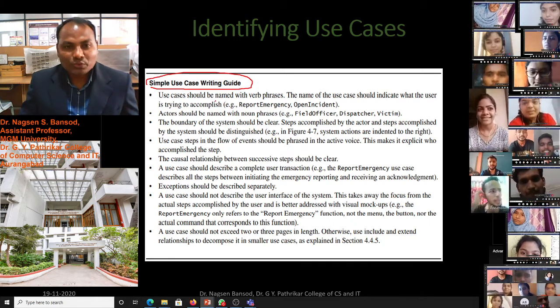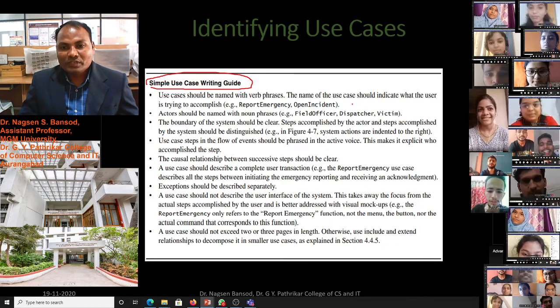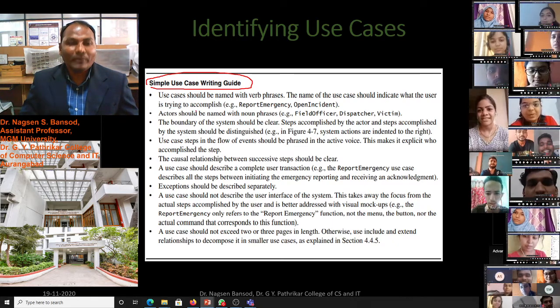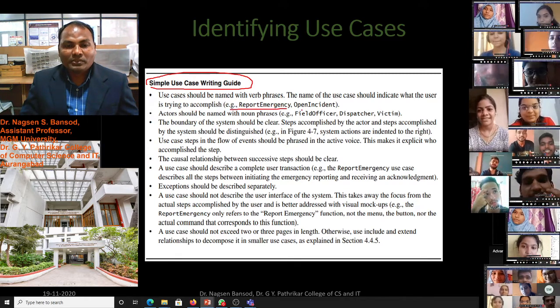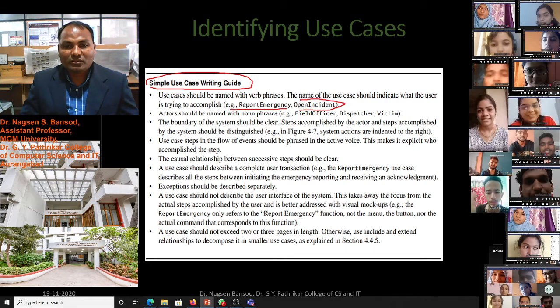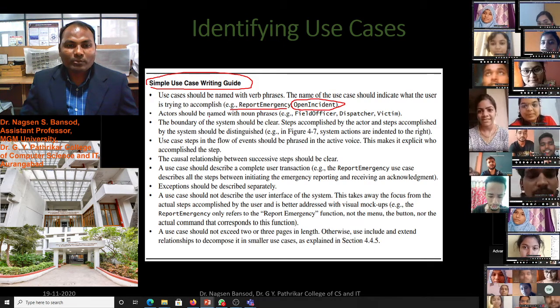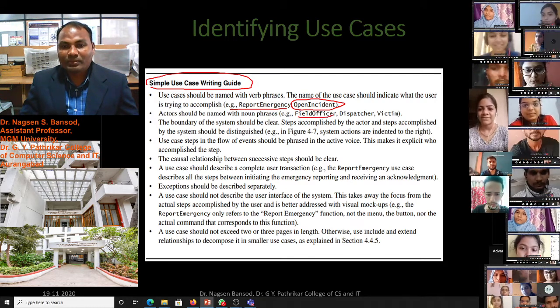Use cases should be named with a verb phrase. The name of a use case should indicate what the user is trying to accomplish. Report emergency is an example, as well as open incident, which we already discussed. Actors should be named with a noun phrase like field officer.